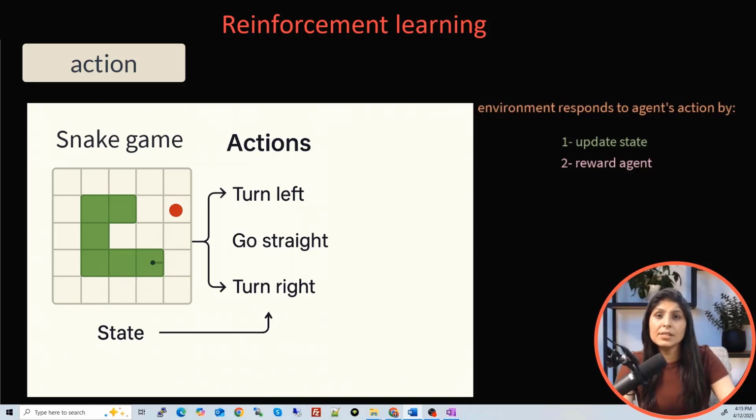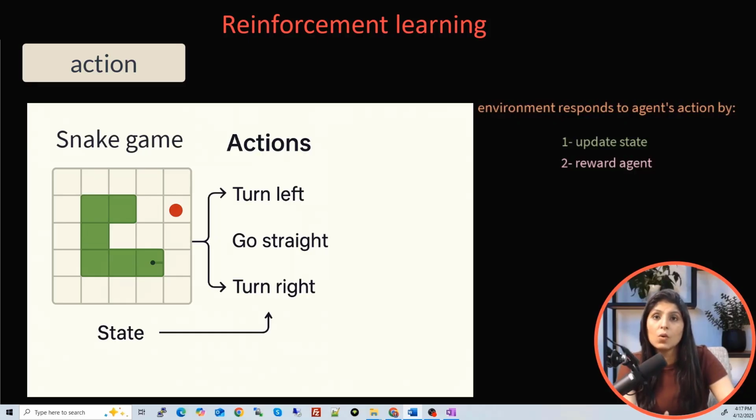Why did I repeat this? Because we are studying about actions, and on the basis of the agent's action, the environment gives feedback to the agent in the form of a new state and reward. So over time, the agent learns which action leads to better results. It starts to understand that if I take this action in this kind of situation, I get a good reward. But remember, the same action can lead to a different outcome in different states. For example, turning left when there is food will give a reward, but turning left into a wall could end the game. So what happens next depends upon the combination of state and action.